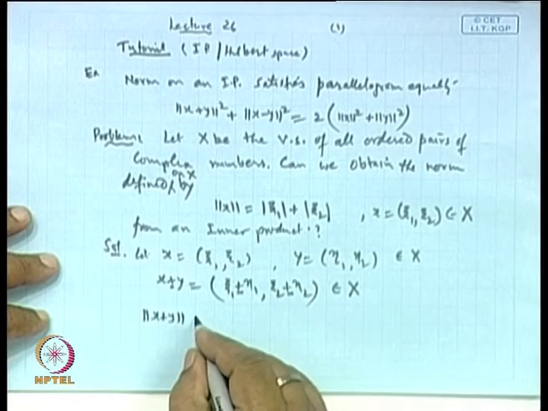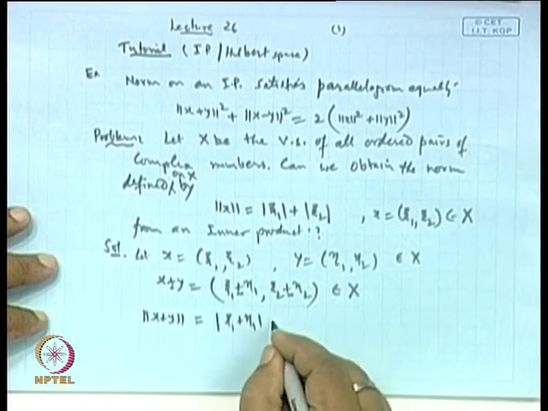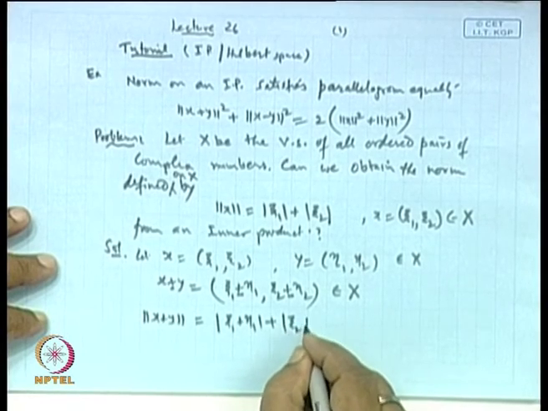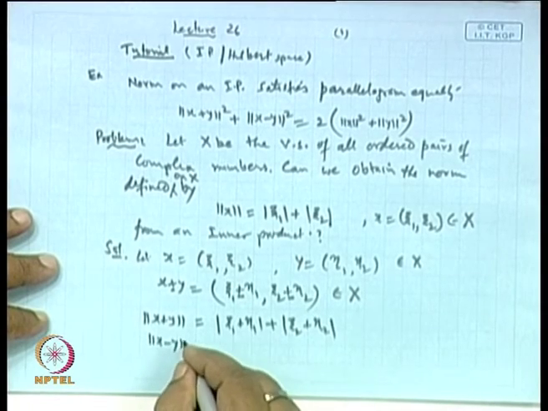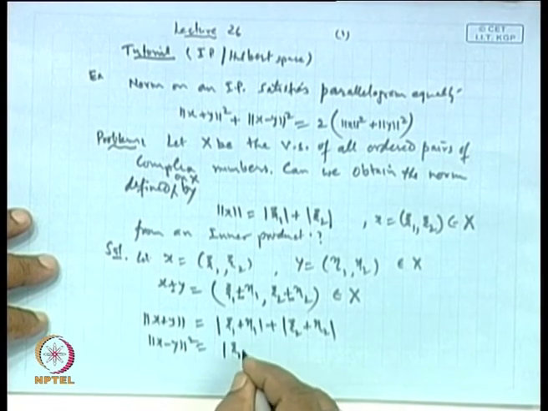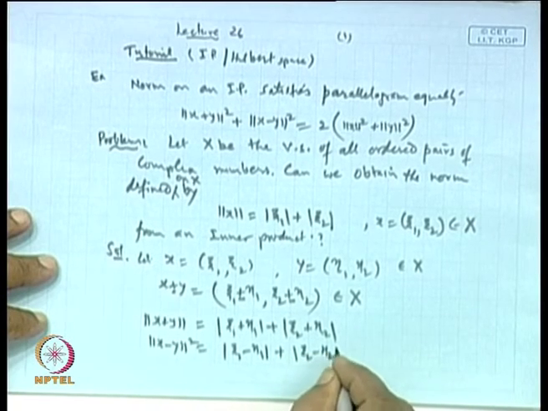Now, the norm of x plus y is defined in this fashion: mod of the first term plus mod of the second term. Similarly, the norm of x minus y is defined as mod of the first term plus mod of the second term.